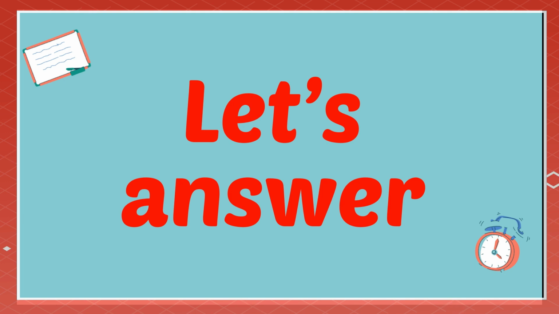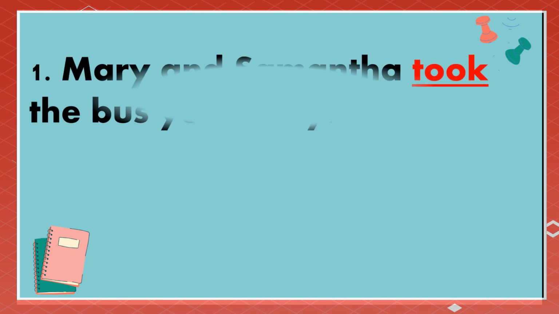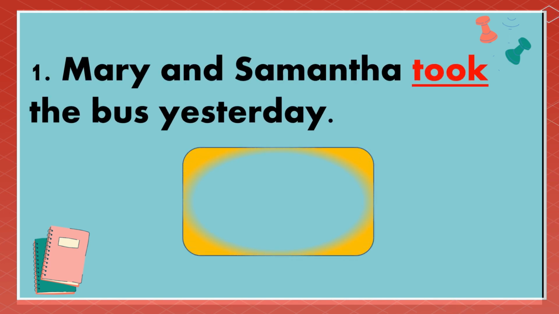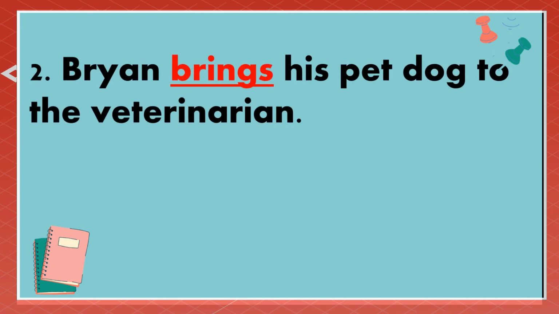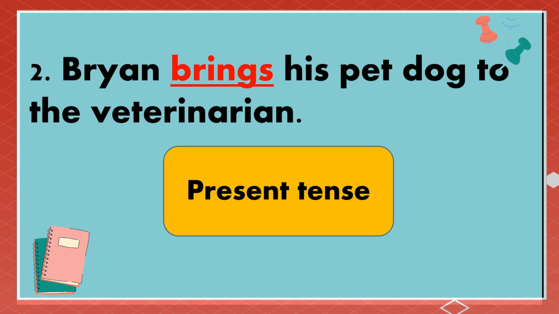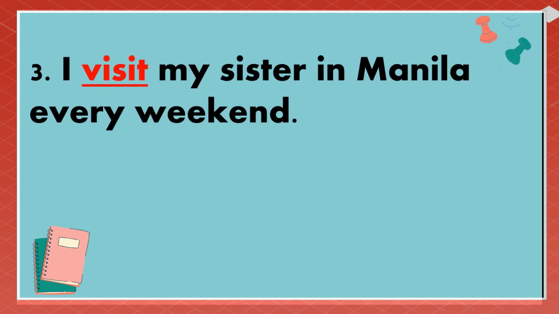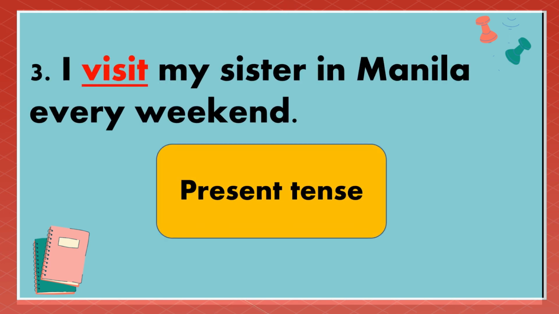Now, let us answer your activity. Number 1. Took is in the past tense. Number 2. Brings is in the present tense. Number 3. Visit is in present tense.